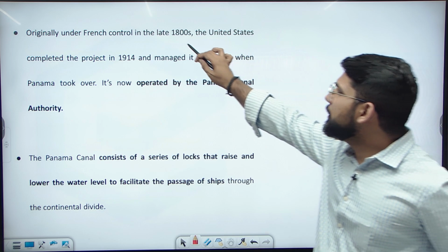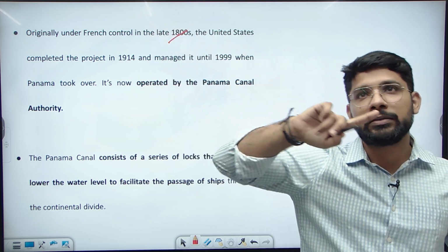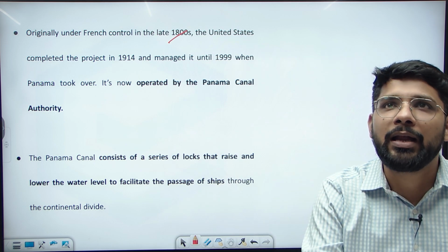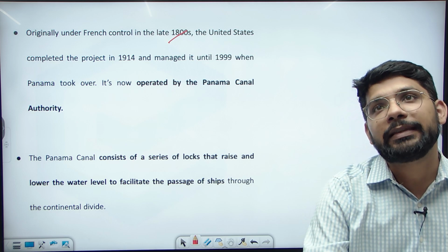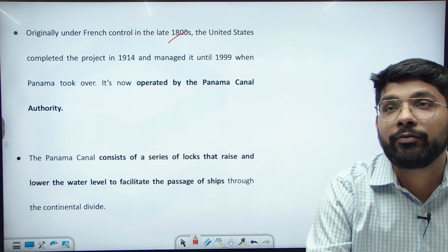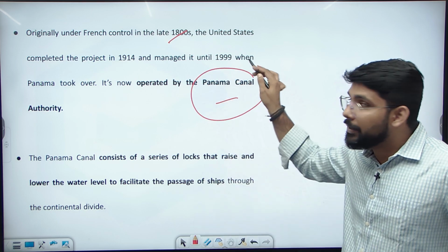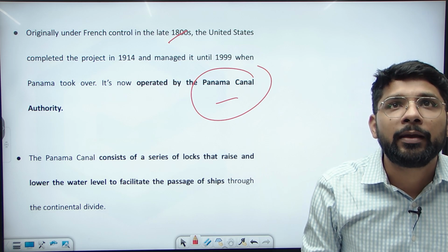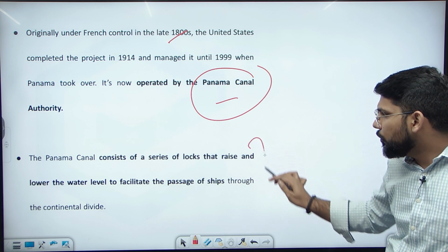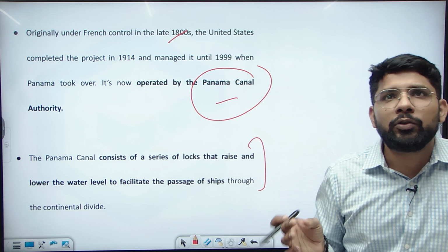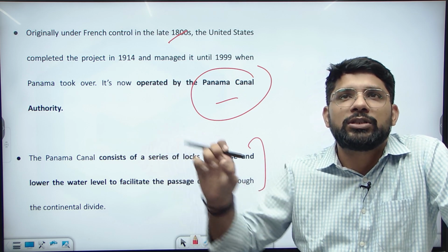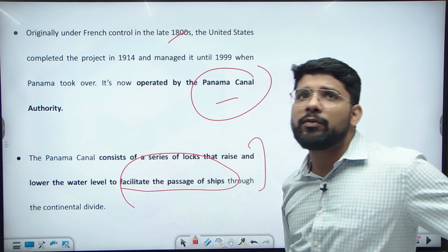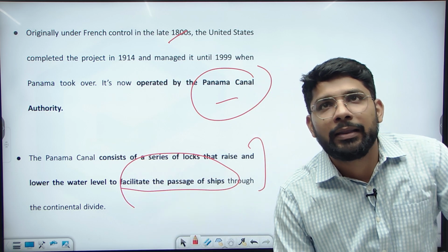It was originally started under the control of the French, but later on it was under the control of the USA, the United States of America. The USA started building the Panama Canal in 1914 and controlled it till 1999. It was then operated by the Panama Canal Authority after 1999, and now it's under the control of the Panama Canal Authority. The Panama Canal consists of a series of locks that raise the lower water level to facilitate the passage of ships easily across the continental divide.